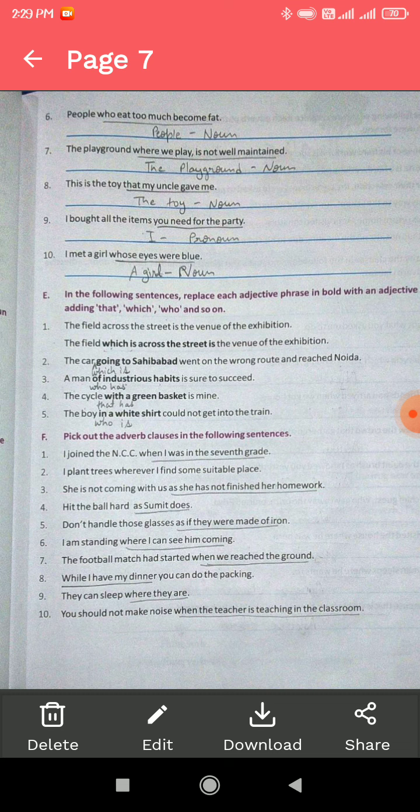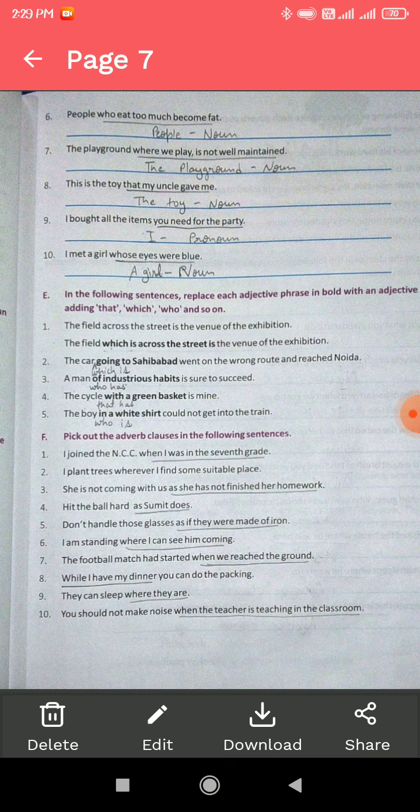Hit the ball hard as Sumit does. Don't handle those glasses as if they were made of iron. I am standing where I can see him coming. Where I can see him coming is an adverb clause. The football match had started when we reached the ground. When we reached the ground is an adverb clause.